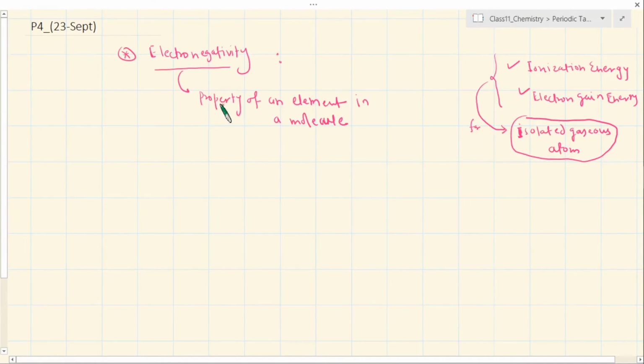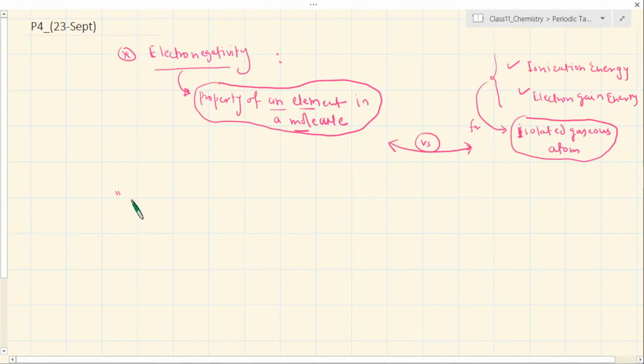Anyway, we are going to be moving to chemical bonding. So here I am introducing a parameter, or let's say a property, which is anyway to be discussed for its periodic trend, but I am saying that this is the property of an element. Of course, this is a property of an element, but in a molecule, an already formed molecule, not in an isolated gaseous form. So please try to distinguish this versus this.